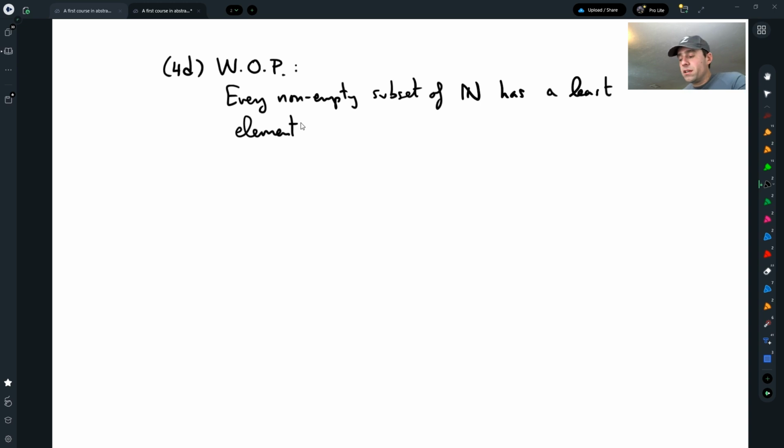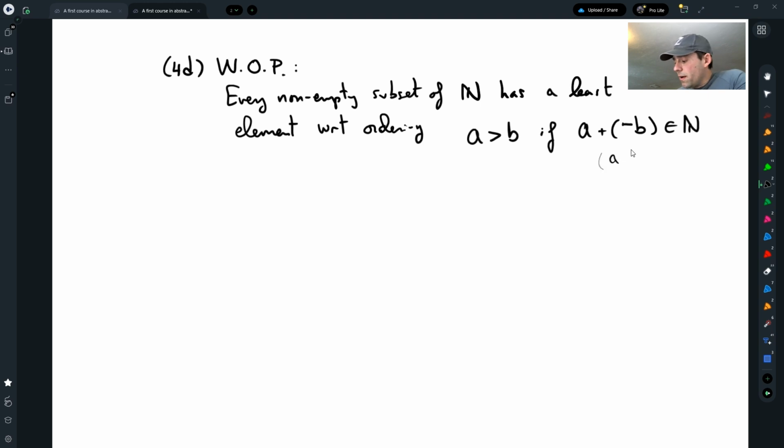What does least mean in this context with respect to the ordering, which is defined by a is bigger than b if a minus b is a natural number? So what we usually say is that a minus b is bigger than 0, so that is the ordering we use.